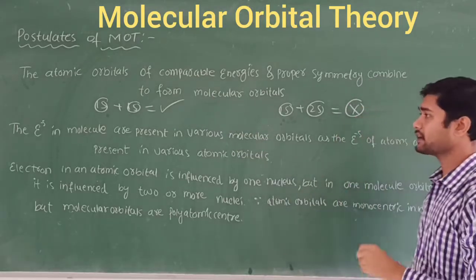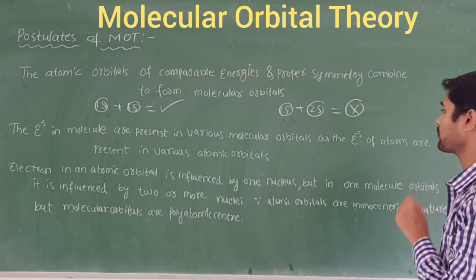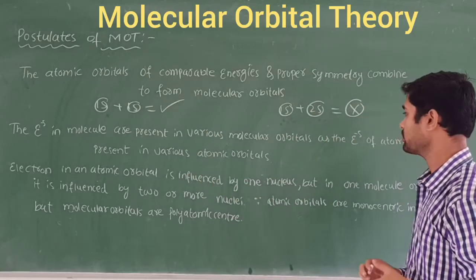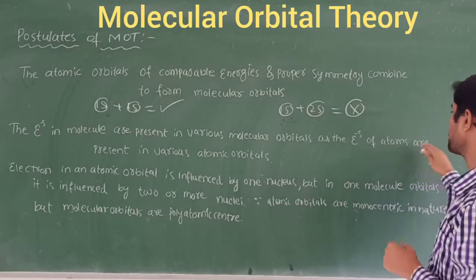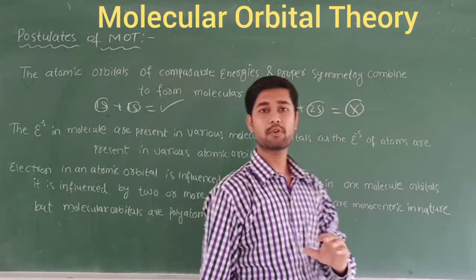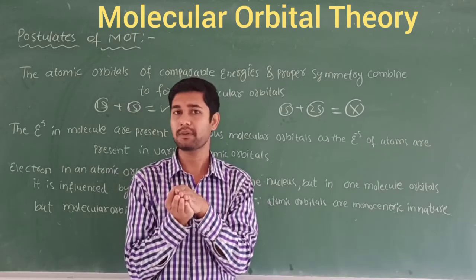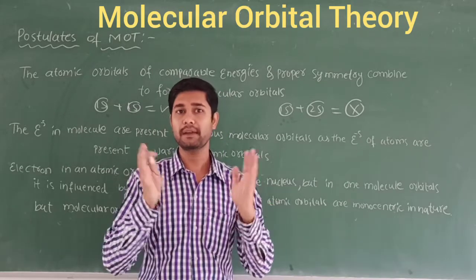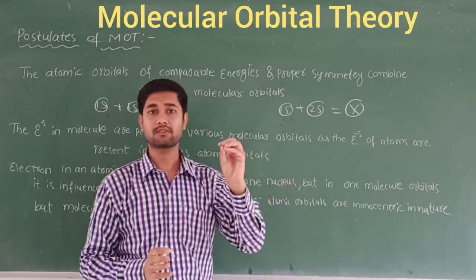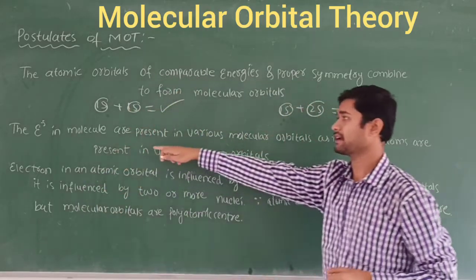Second one: the electrons in a molecule are present in various molecular orbitals, just as the electrons of the atoms are present in various atomic orbitals. Before forming molecular orbitals, the electrons are first present in the atomic orbitals. When they combine, molecules are formed. So later, the electrons are also present in the molecular orbitals. So this is the second point.